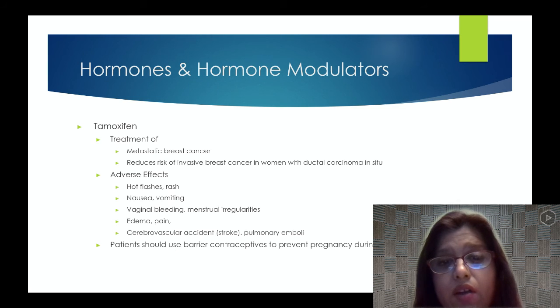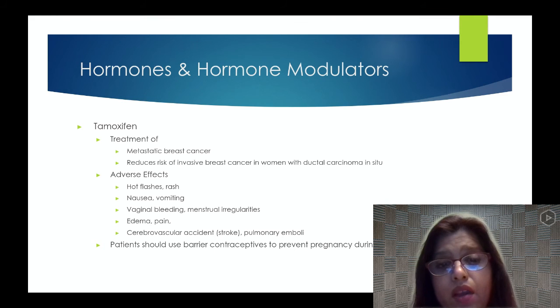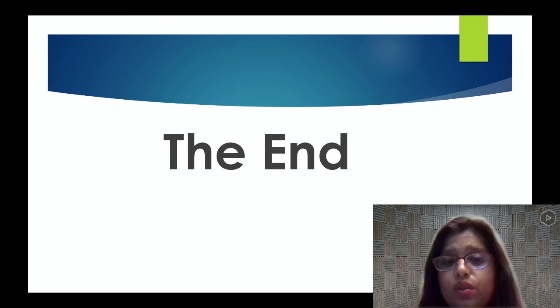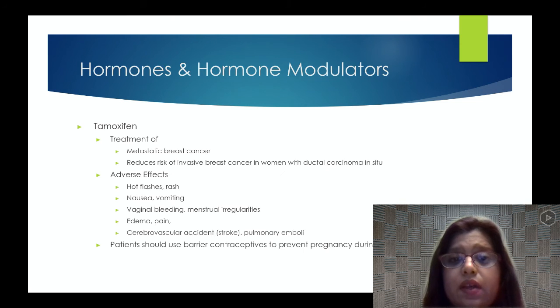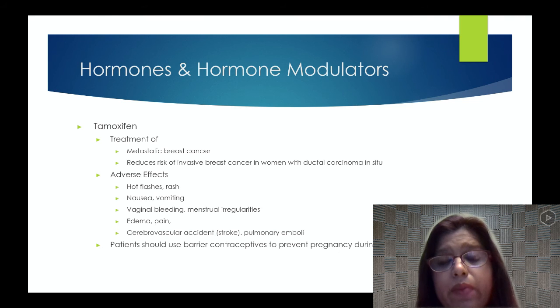Adverse effects include hot flashes, rashes, nausea, vomiting, vaginal bleeding, menstrual irregularities, edema and pain, cerebrovascular accident, and pulmonary emboli, which are blood clots in the lungs. The patient should use barrier contraceptives to prevent pregnancy during therapy. Tamoxifen is one of the commonest medications, and you will probably see quite a few questions on it.